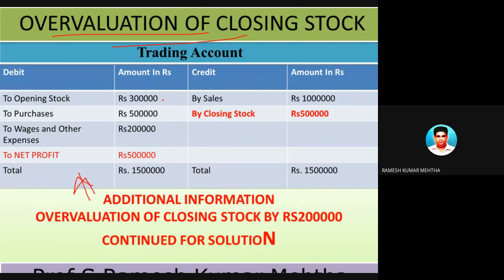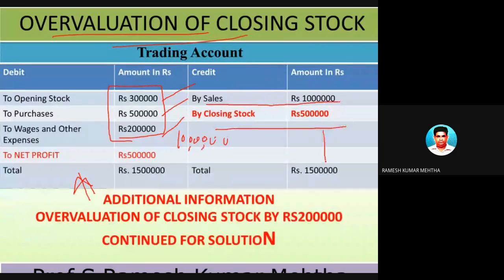The opening stock is given, which is 3 lakh rupees, purchases are given, which is 5 lakh rupees, and wages are given, which is 2 lakh rupees. So the total expenditure on the debit side of trading account is 10 lakh rupees. By sales, it is 10 lakh rupees. By closing stock, it is 5 lakh rupees. The total is 15 lakh rupees on the credit side of trading account. You would carry forward this to the opposite side, which is 15 lakh rupees. And now the net profit is 5 lakh rupees, that is 15 lakhs minus 10 lakhs.